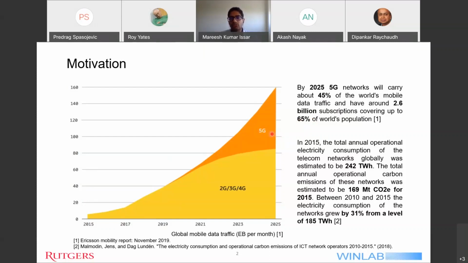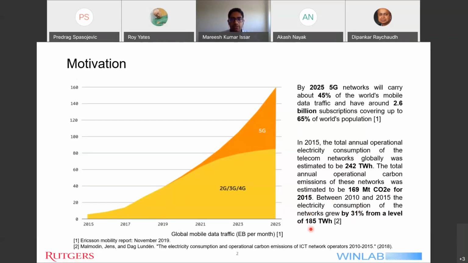Also, according to a report published in 2015, we can see that the total annual operational energy consumption of the telecommunication network was estimated to be around 242 terawatt hours. This also includes the operational carbon emission from these networks, which was around 169 million tons of CO2. Sorry for the mistake here, it's CO2. This report also showed that between 2010 and 2015, the energy consumption of the network grew by around 31% from the level of 185 terawatt hours.